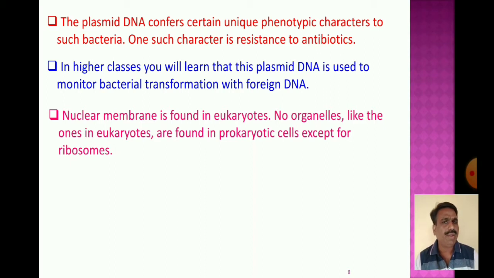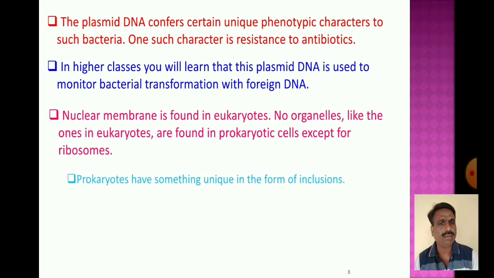Eukaryotic cells have a number of cell organelles, but in the prokaryotic cell, only the ribosome is found, and the other organelles are not.